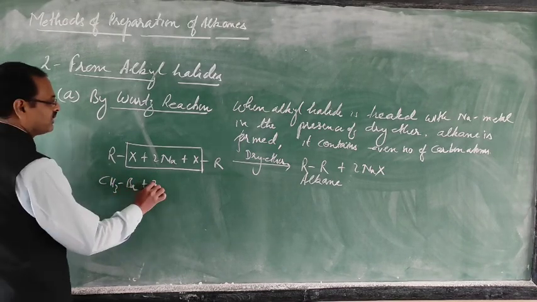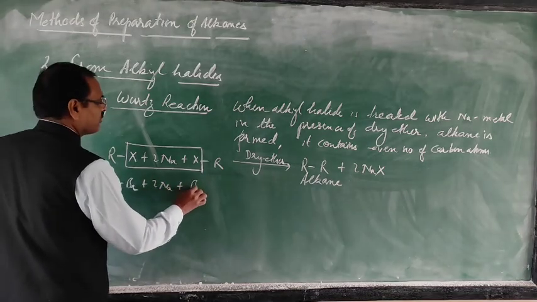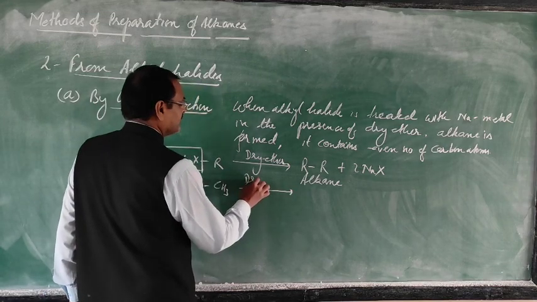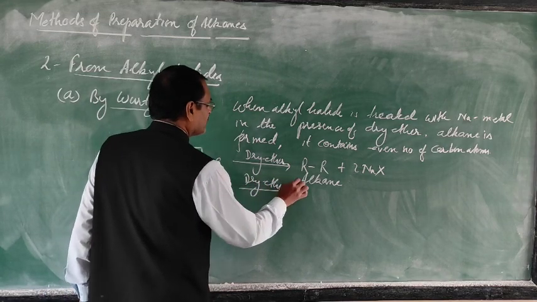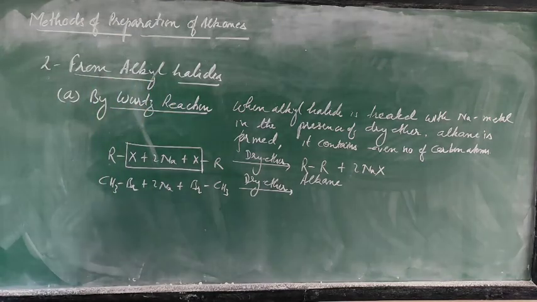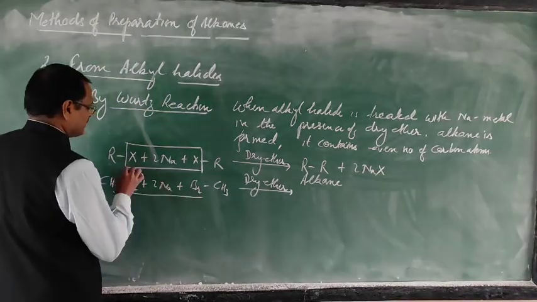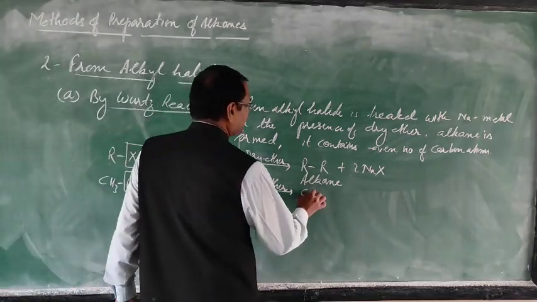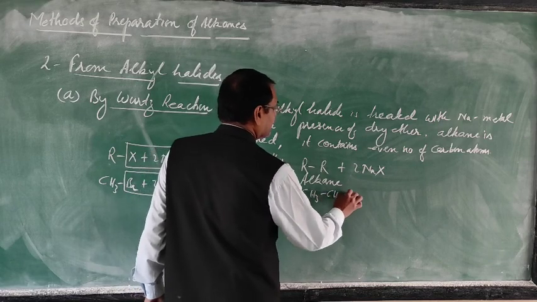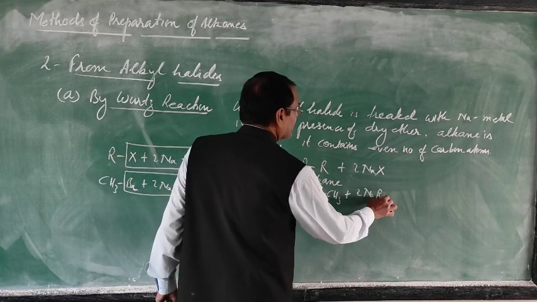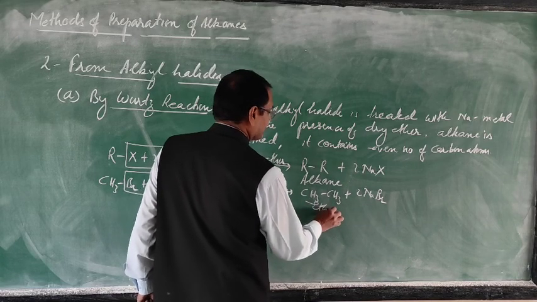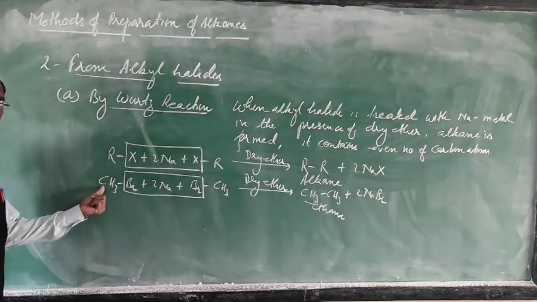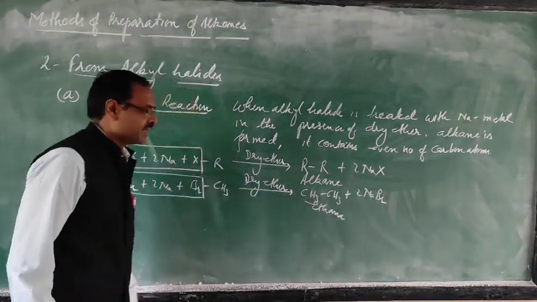Whatever, say methyl bromide reacts with sodium. Dry ether is used as a solvent because sodium is very reactive with aqueous solution, so that's why a non-aqueous medium is used. This will form CH3-CH3 plus 2NaBr. This one is ethane. Whatever carbon atoms you take, that will become just double.